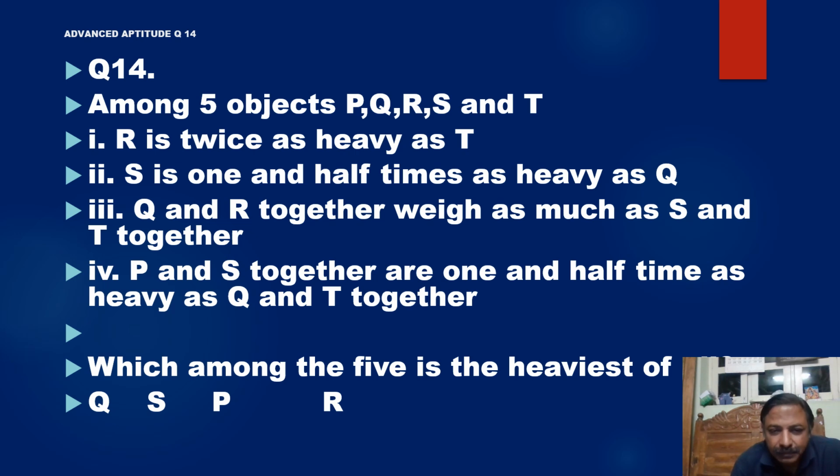Let us read it again. R is twice as heavy as T. R is equal to 2T.